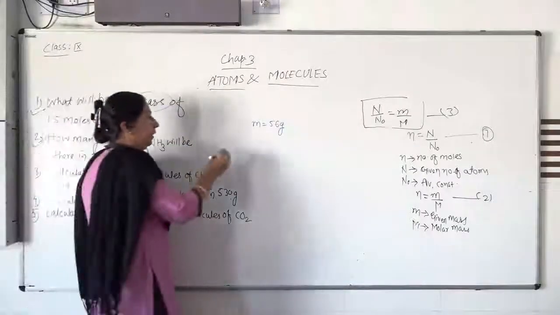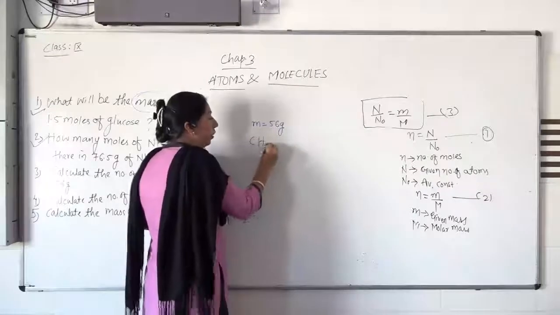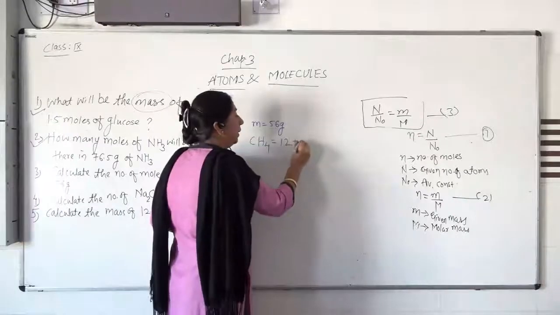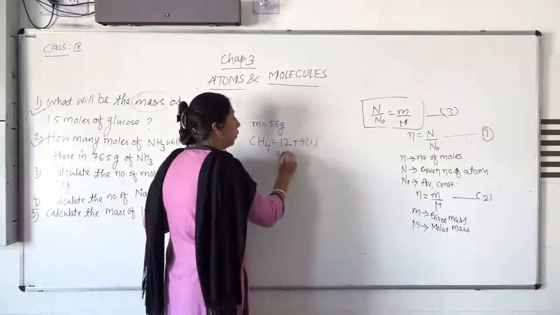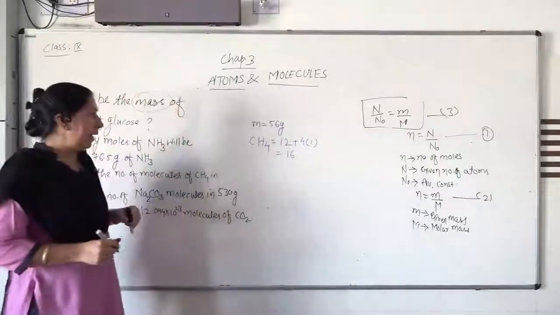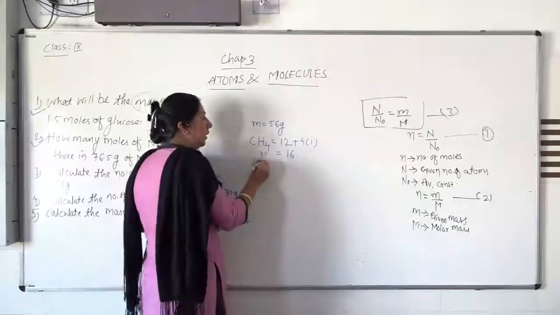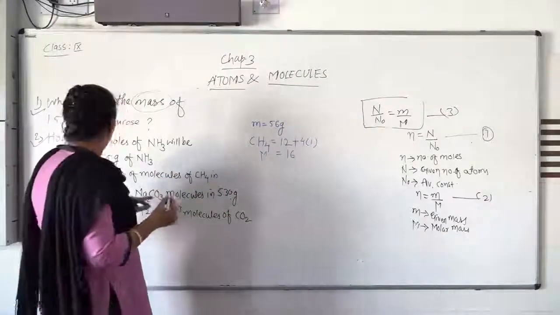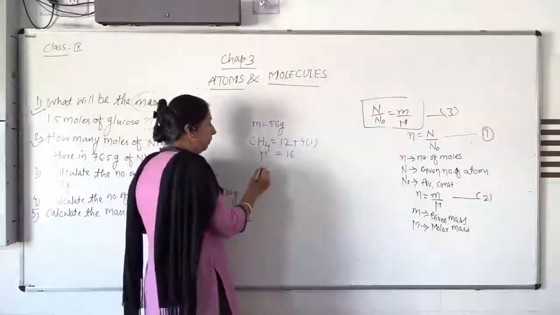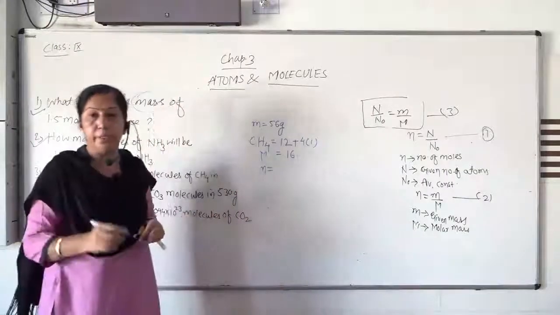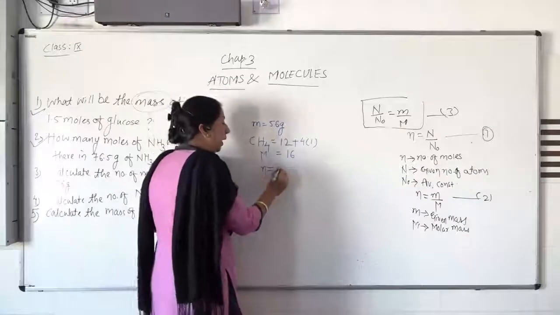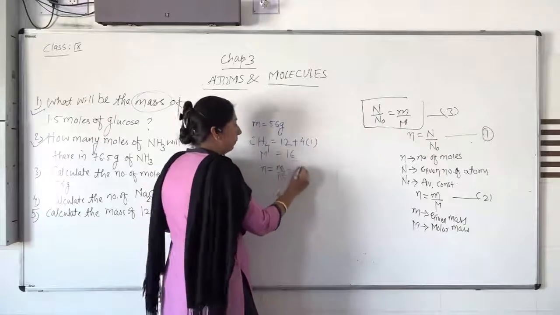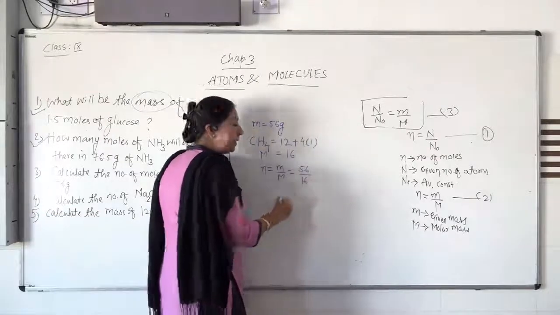Small m is given, 56 gram. Now methane means CH4. So carbon's mass is 12, hydrogen mass is 1, 4 multiplied by 1, so it is 16. So the molar mass of methane is 16, and the given mass is 56. First we have to find the number of moles. So n is equal to small m upon capital M. So 56 divided by 16.